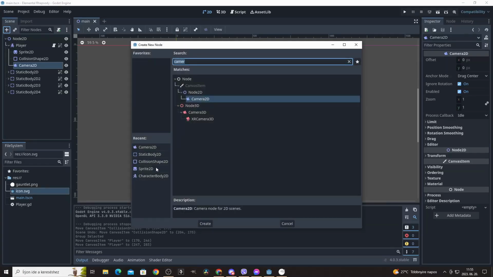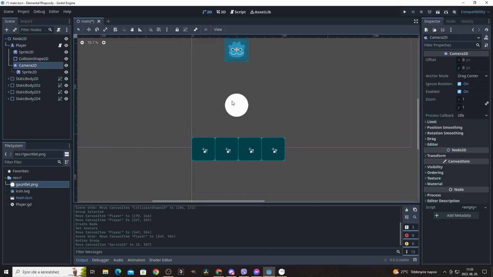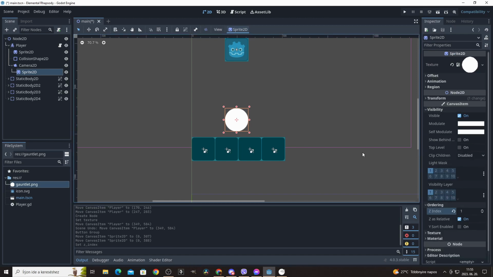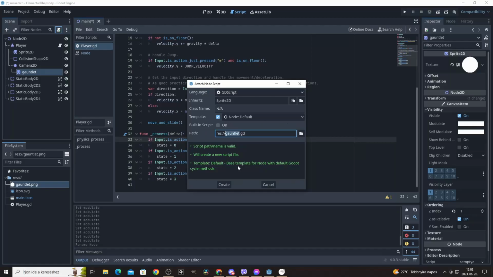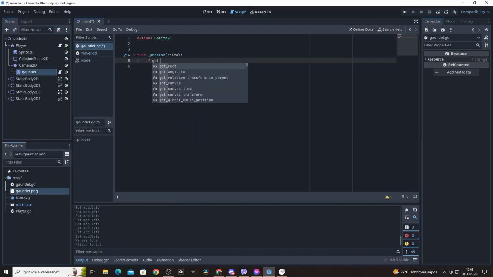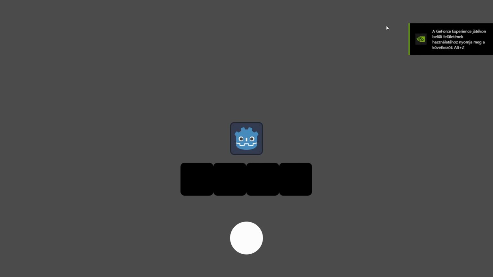I added the so-called elemental gauntlet, a white circle at the bottom of the screen, which the player would use to control the elements. This was also suggested by ChatGPT. I made this gauntlet change color based on what element the player was currently using, so red for fire, blue for water, brown for earth and white for air.